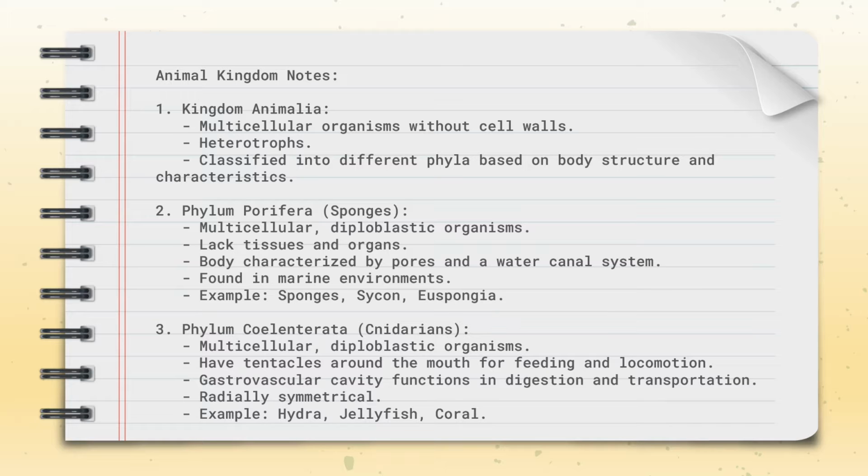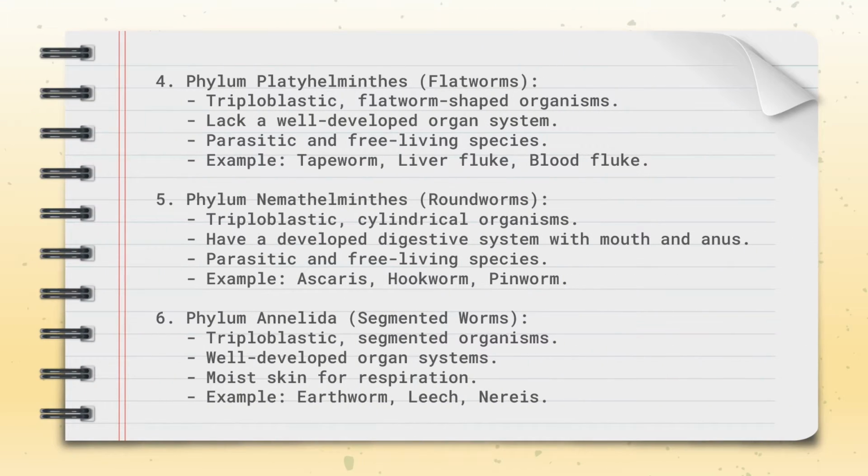Phylum Platyhelminthes or flatworms: triploblastic, flat-shaped organisms that lack a well-developed organ system. Parasitic and free-living species. Tapeworm, liver fluke and blood flukes are examples. Phylum Nemathelminthes, also called roundworms: triploblastic, cylindrical organisms with a developed digestive system with mouth and anus. Parasitic and free-living species. Ascaris, hookworm, pinworm. Phylum Annelida, segmented worms: triploblastic, segmented organisms, well-developed organ systems, moist skin for respiration. Examples: earthworm, leech, Nereis.